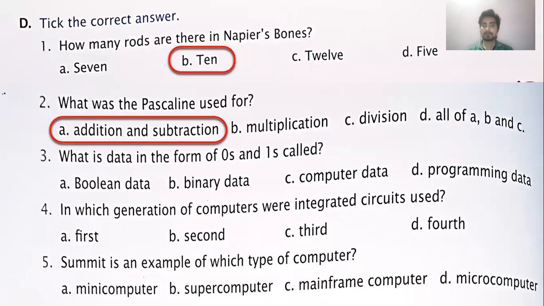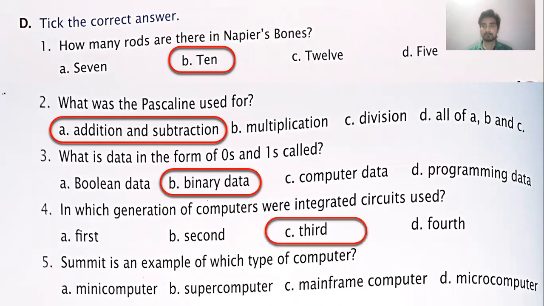Third, what is data in the form of zeros and ones called? Data in the form of zeros and ones is called binary data. Fourth, in which generation of computers were integrated circuits used? Integrated circuits were used in the third generation of computers. Fifth, Summit is an example of which type of computer? Summit is an example of a supercomputer.